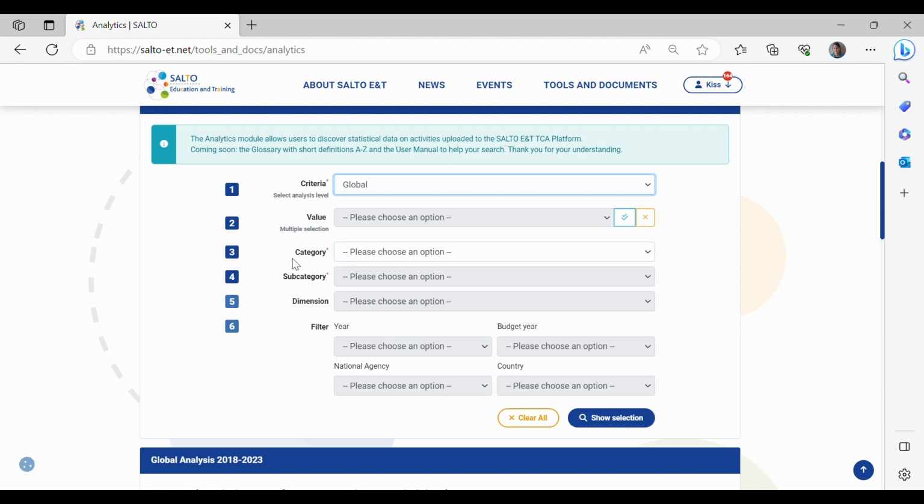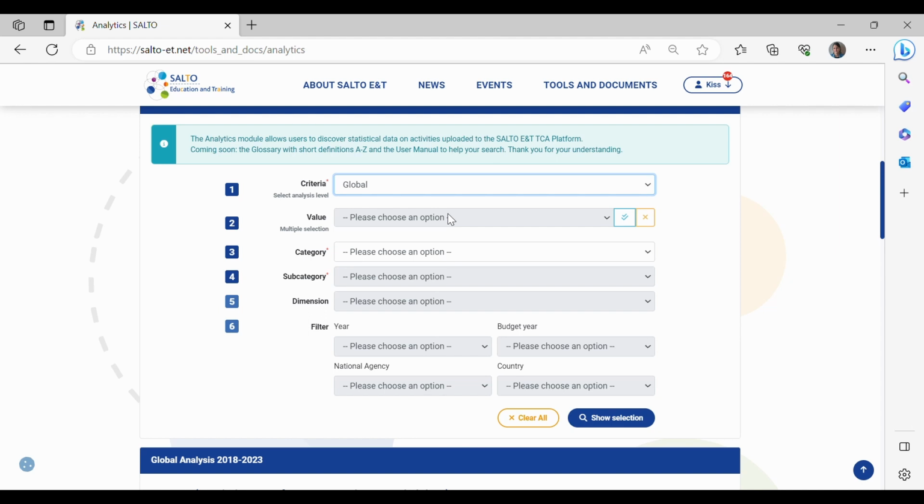For an overview, it's the global option. For example, if we would like to see which Erasmus Plus priorities were linked to the TCAs in a given year, for example, for 2021, let's proceed a search with this example. So, here we have to look for the global criteria, and you see value is not a selectable option for us.